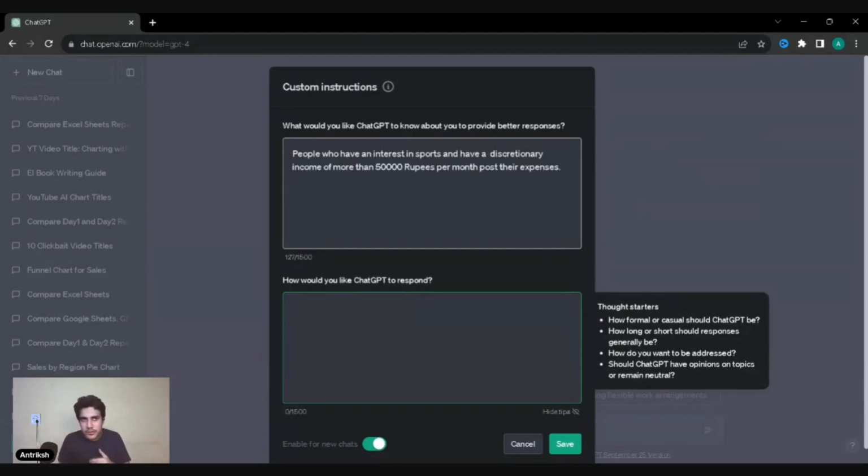How long do you want your responses? How do you want it dressed? Do you want it point by point? Do you prefer tables? Do you want it to give its opinion strongly on something, taking a bias towards the data GPT has been trained on, or do you want it to be absolutely neutral? ChatGPT tries to be as neutral as possible, but if you instruct it to strictly go towards the data it has been trained on, then it might start favoring a couple of things here and there.